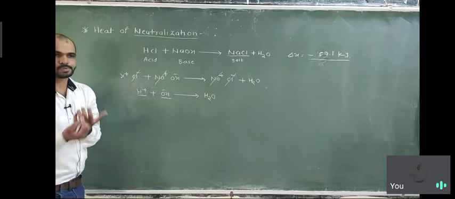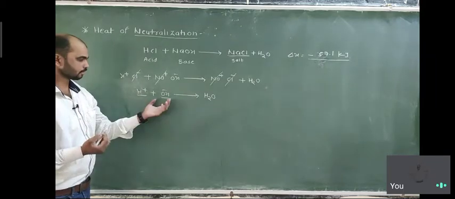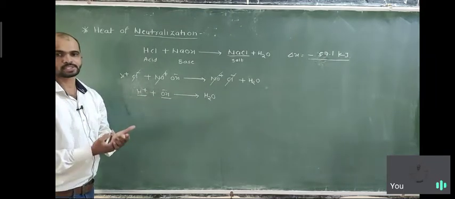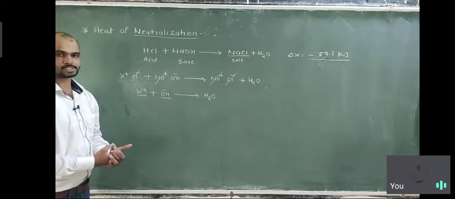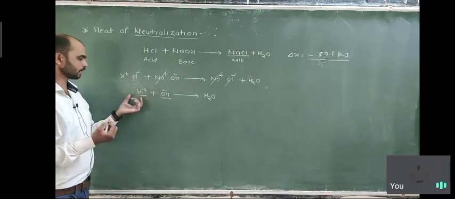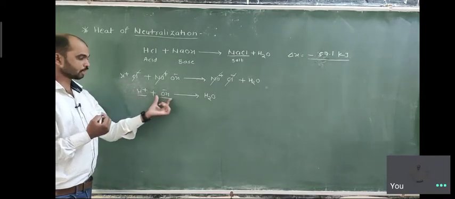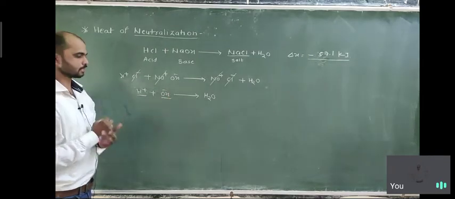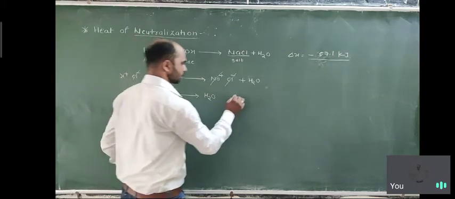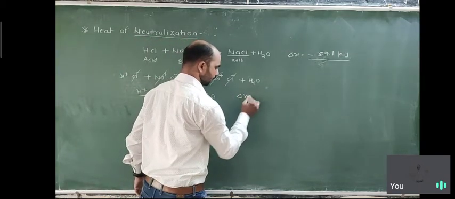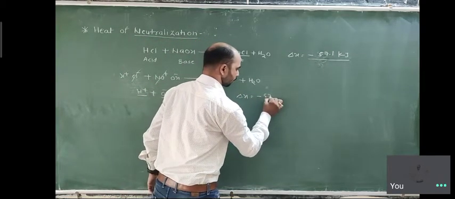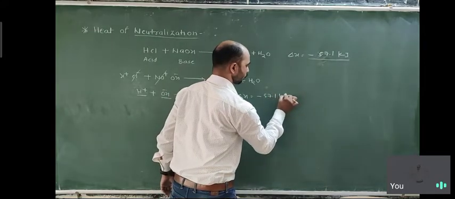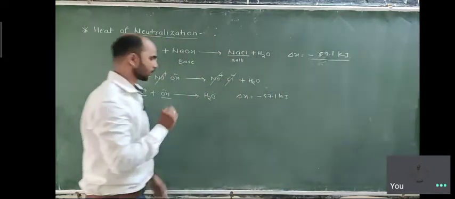All H plus are acids, and OH minus means hydroxides are the bases. So we generally represent an acid as H plus, and a base as hydroxide, OH minus. In the given reaction, the change in heat is minus 57.1 kilojoule per mole.